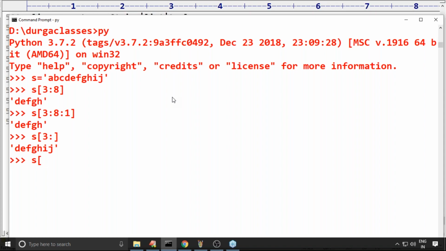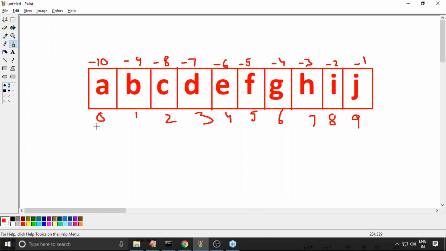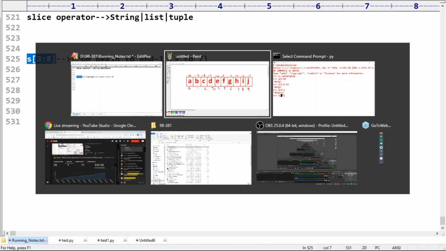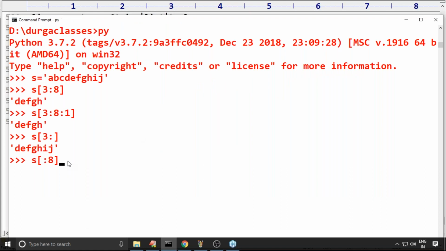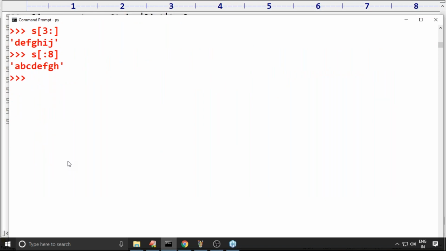S of colon 8, I'm trying to take, sir. If I'm not specifying begin, what is the default value, sir? In forward direction, default value 0. 0 is the begin. That's why what is the answer we are going to get? 0 to 7, A to H we are going to get. Yes. Okay, that's all. We covered all these things. Don't worry at all. We covered all these things in the last session already.